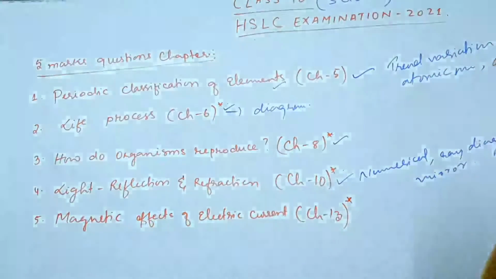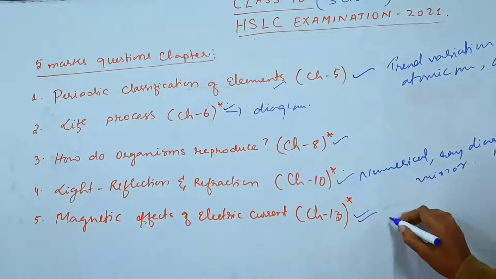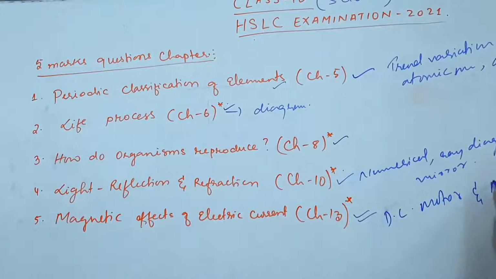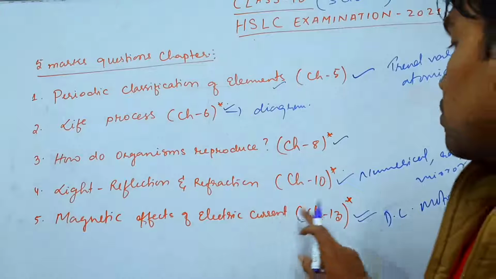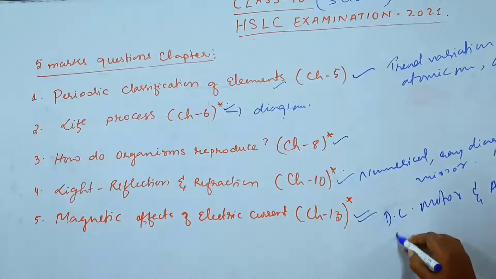Next is magnetic effect of electric current, chapter number 13. Here also it will be either the DC motor or the AC generator. Out of these 2, one may be asked. So these 2 topics are very important, along with the diagram, construction, working principle, everything you have to study properly. Here also you will be given internal choice. That means 2 questions will be asked, out of which you have to answer any one, plus numericals.